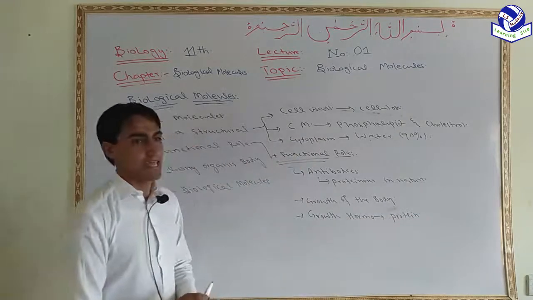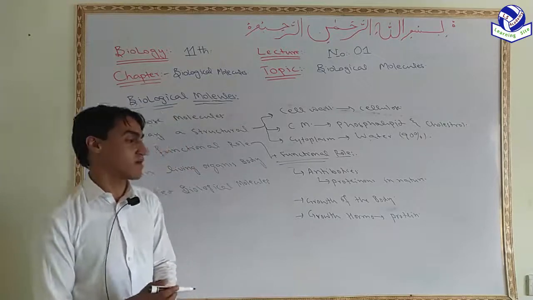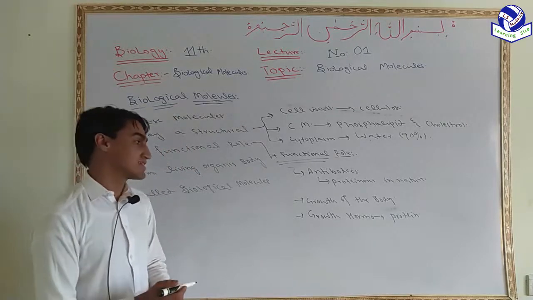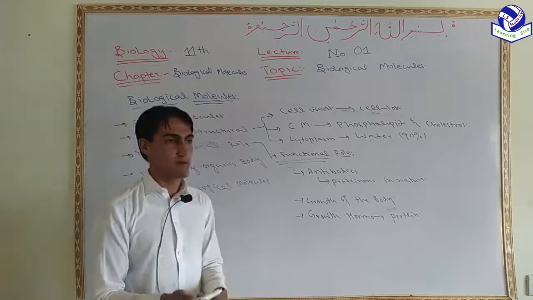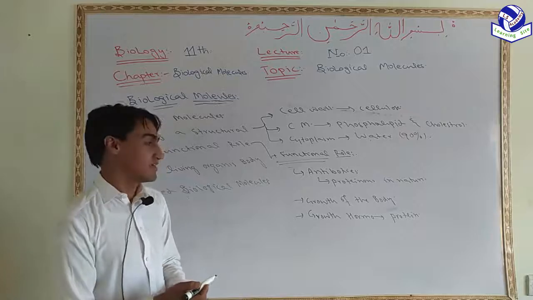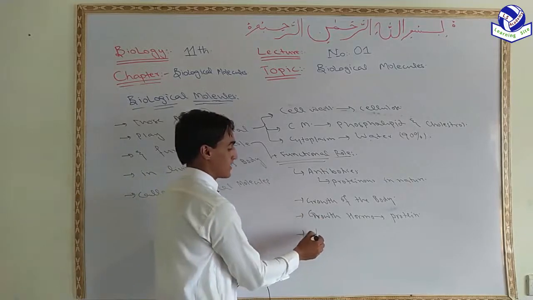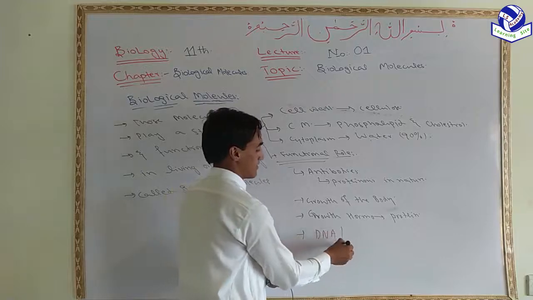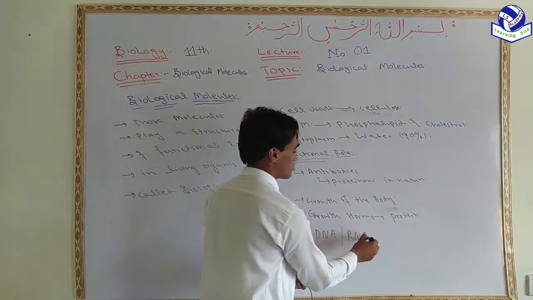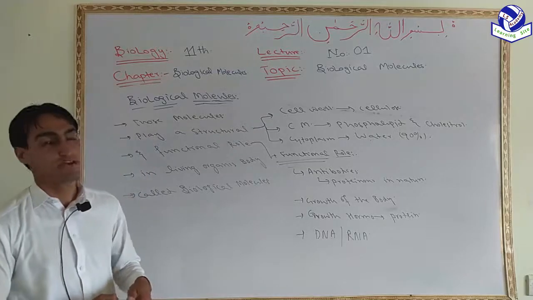If we take the example of the transformation of hereditary character from parent to offspring, this transfer of character from parent to offspring is performed by the nucleic acid, DNA or RNA, which is also a biological molecule. So they play a functional role in the living organism's body.